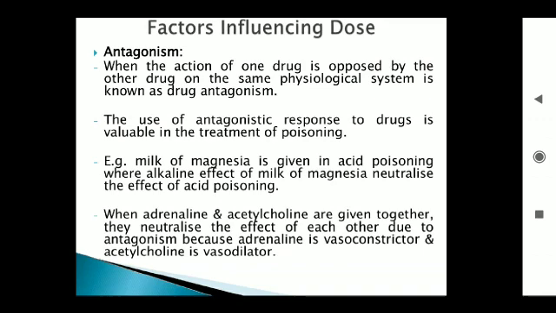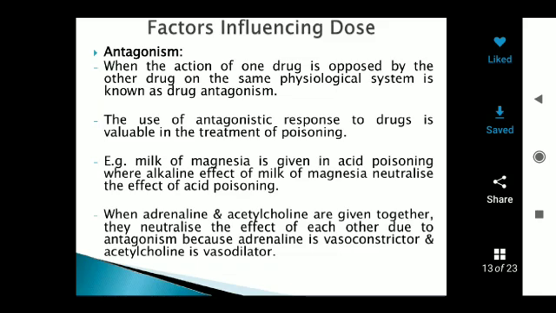This type of antagonism plays an important role in the treatment of poisons. One drug produces a poisonous effect, and another drug or compound produces the opposite action on the same physiological system.